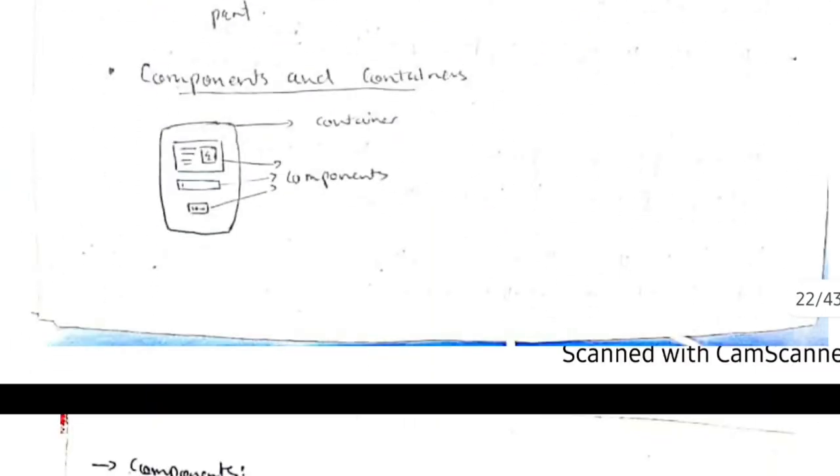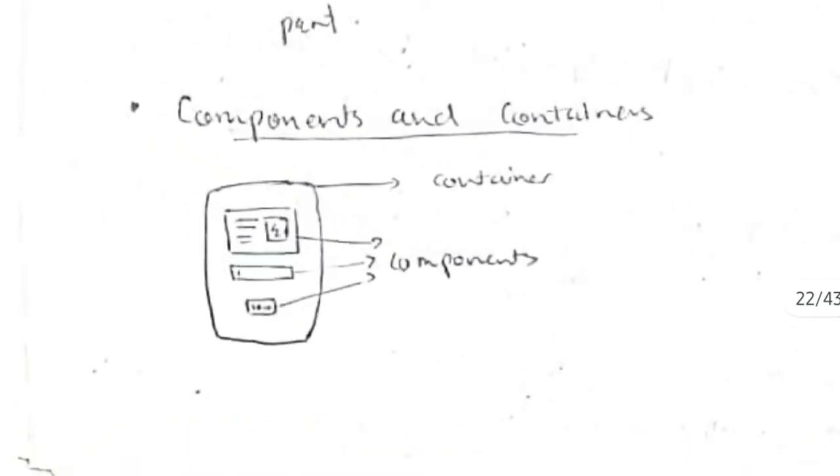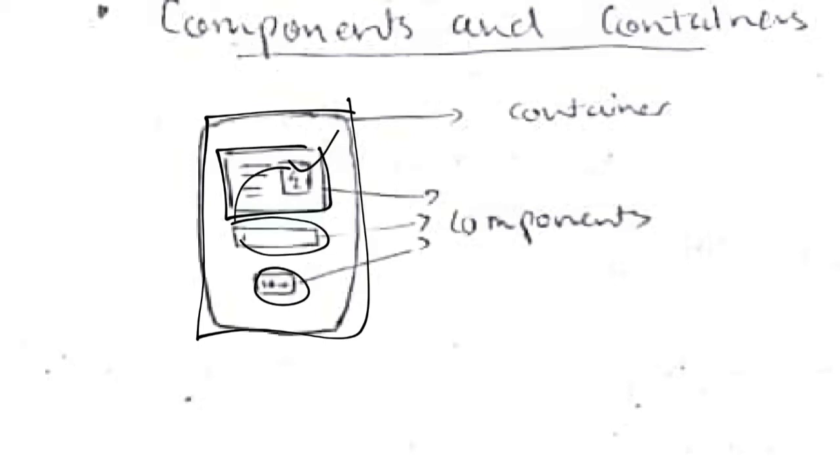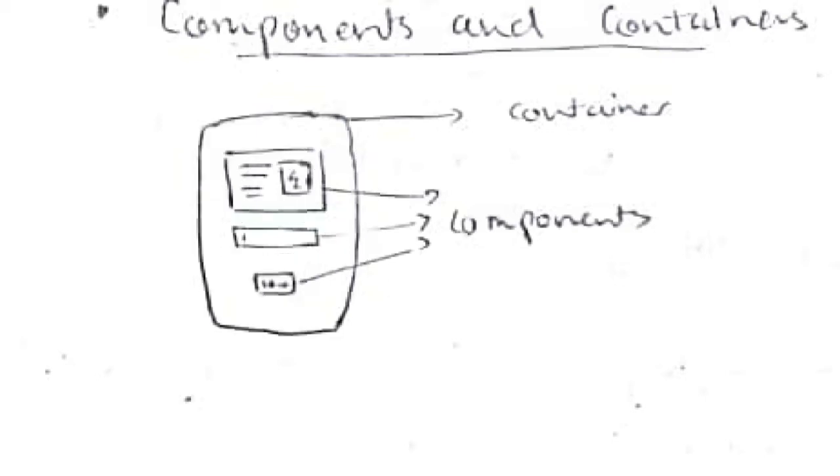Okay, now let's discuss what components and containers are. See, this is your phone screen. Inside the phone screen there will be many text views and image views and buttons and other things, right? So these are the components. So the container contains these components. Okay, so that's the difference between container and component. Inside the container we can place components.